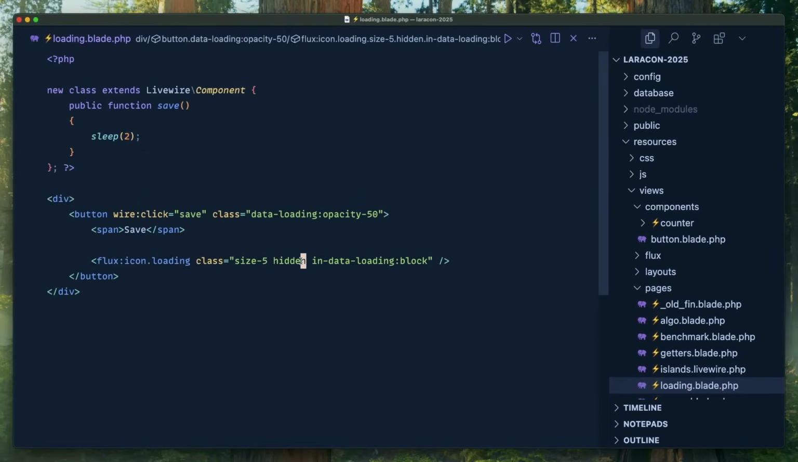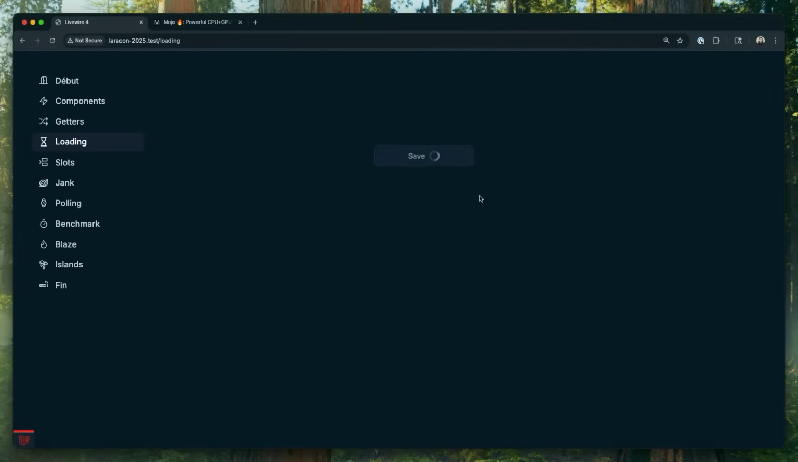We can take it even further. Have you ever run into this where you have to make something hidden by default, and then you have to make it block, and it just feels like the opposite of good? Or you also add flex, and then you get tripped up because now you're making it block. Anyway, does anybody know what I'm talking about? Okay, a couple people know. That's cool. Well, this is really cool. You could say not-in-data-loading:hidden, and this is all valid Tailwind, and now that'll happen.